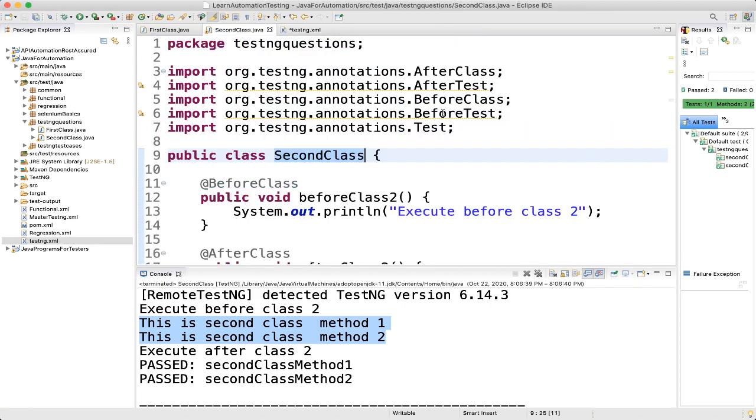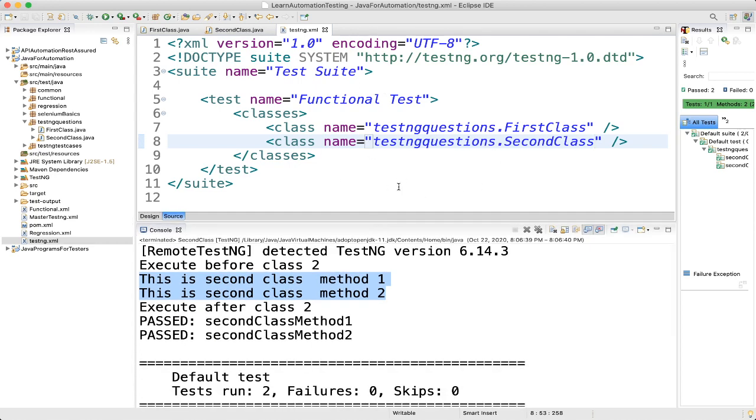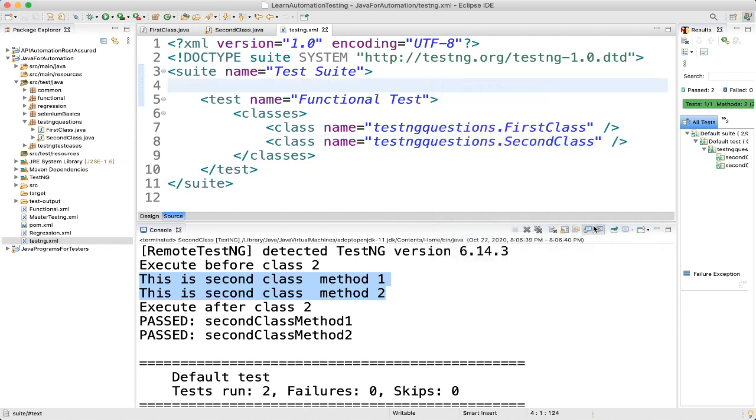Sorry, let me copy it again, I didn't copy properly. Second class. Now we'll execute from here, so both the classes will get executed and we'll see what is happening. Let's execute this, run as TestNG suite.